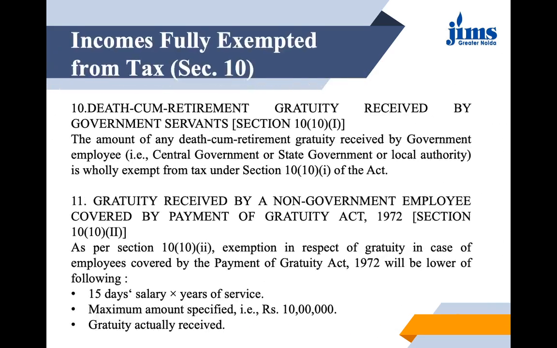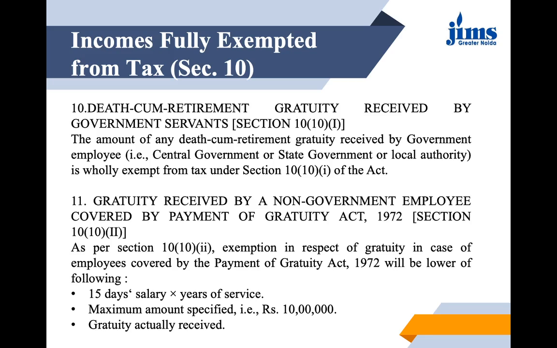Then we have death cum retirement gratuity, which is received by government servants only. Section 10 subsection 10. I'll repeat again that you will be reading and understanding these clauses again under the head income from salary, because there they will come in detail. Here I've just given you the outline.